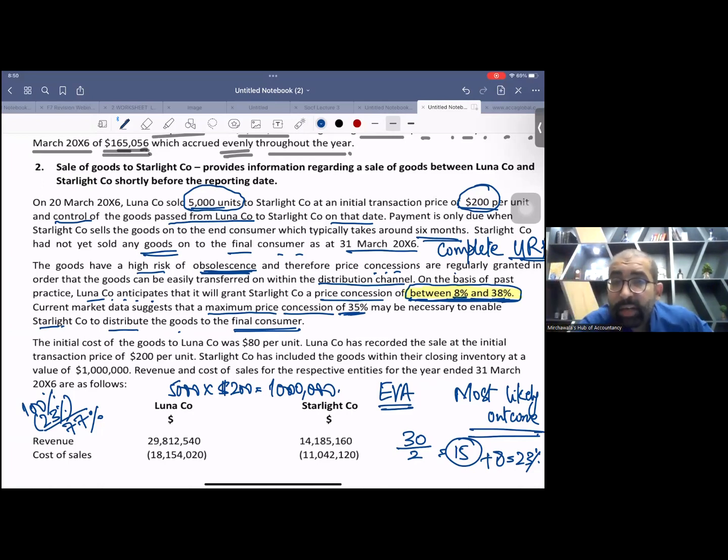And for this strict thing, now read the next line. Current market data suggests that a maximum price concession of 35% may be necessary to enable the trade company to distribute the goods to the final consumer.